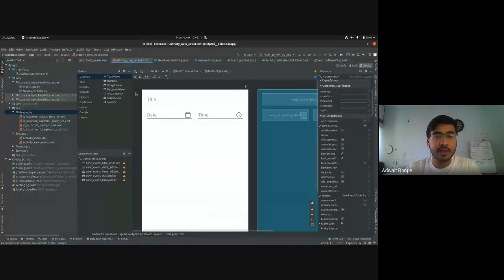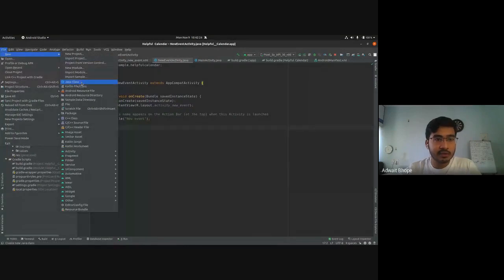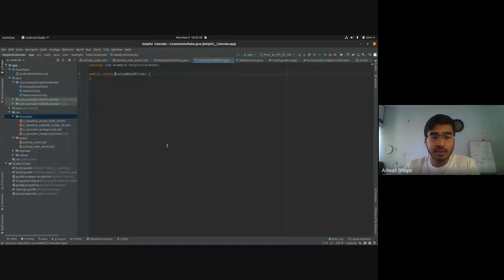I don't know if this is a bug in Android Studio, but if it is not visible for you, just open any other file, open a Java file and click on File New, and you'll see this Java class here now. So click on it and add the name custom date picker. So it's a class, double click on class and it will create this class for you.